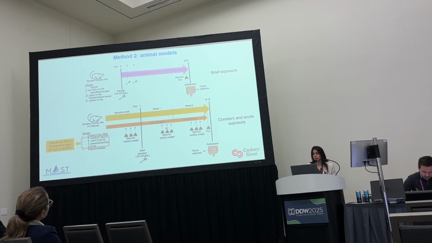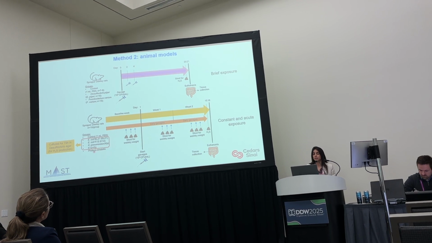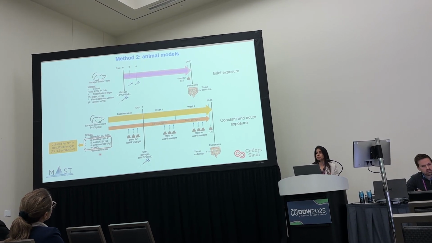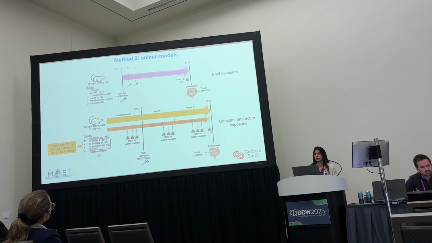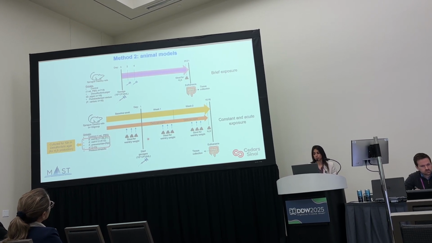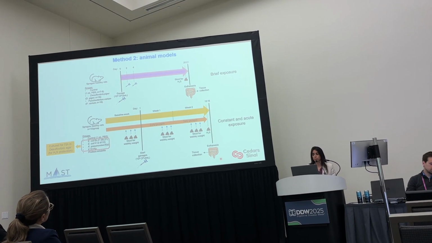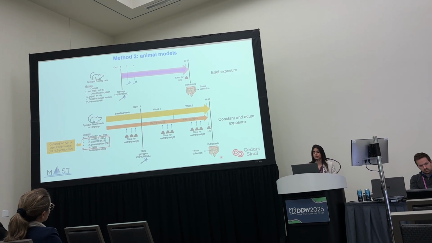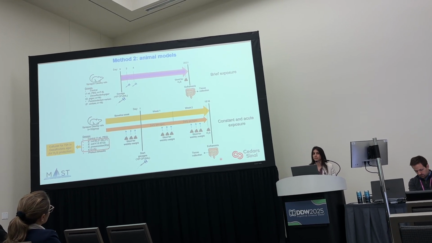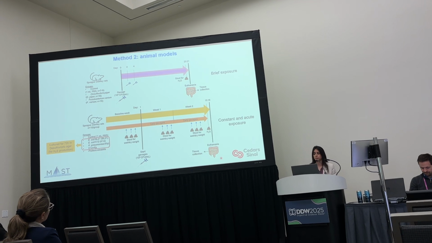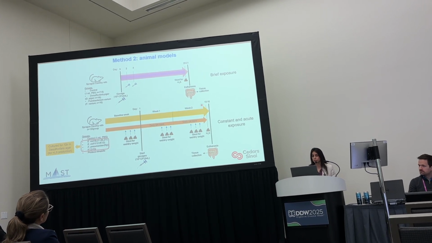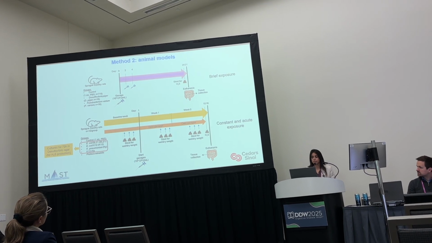We gavaged them daily for 2 weeks, and we also gavaged them with Proteus mirabilis, another non-H2S producer, for 2 weeks. We collected small bowel from those rats for transcriptomics, and we analyzed it the same way we did for the humans, and we collected stool to detect H2S levels.